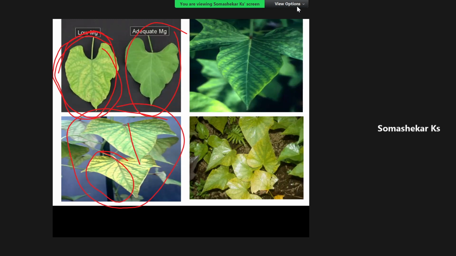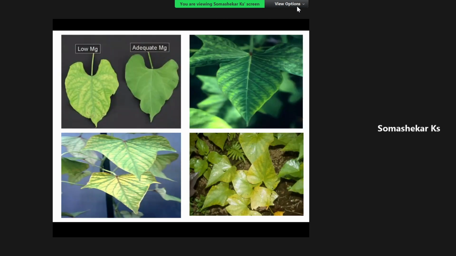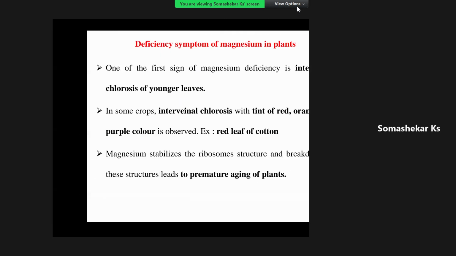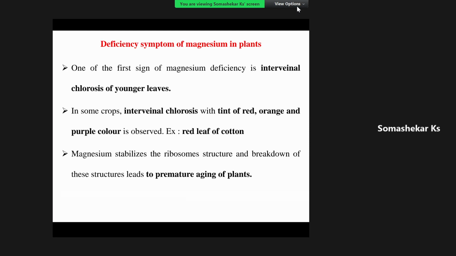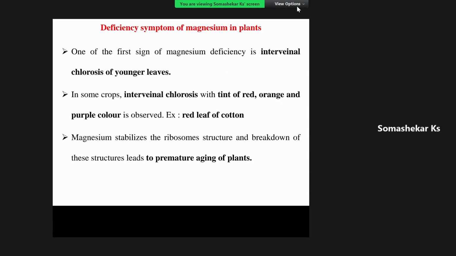That is called intervenal chlorosis, and it will be observed only on the younger leaves, since magnesium is immobile in nature. One of the first signs of magnesium deficiency is the intervenal chlorosis of younger leaves. In some crops, the intervenal chlorosis with a tint of red, orange, and purple color is also observed.